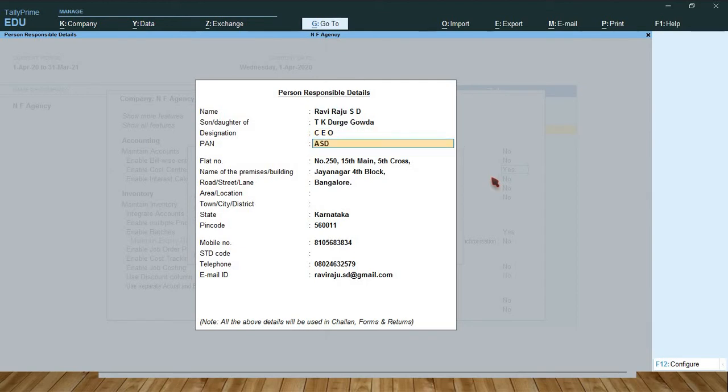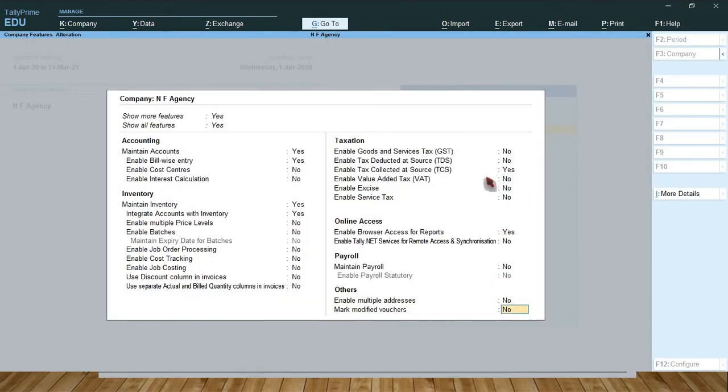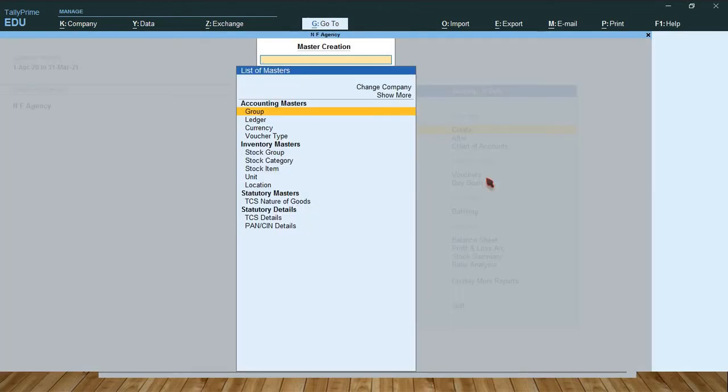PAN. Area, location Jayanagar, Bangalore. STD code 080. Ignore IT exemption limit, no. Accept. Okay. So select create, press enter.